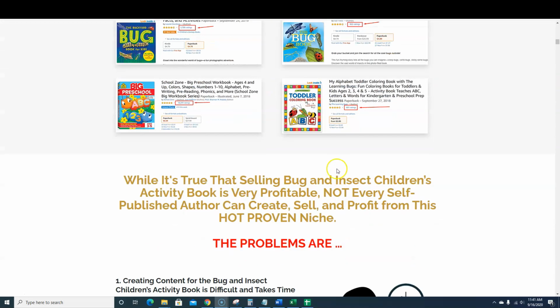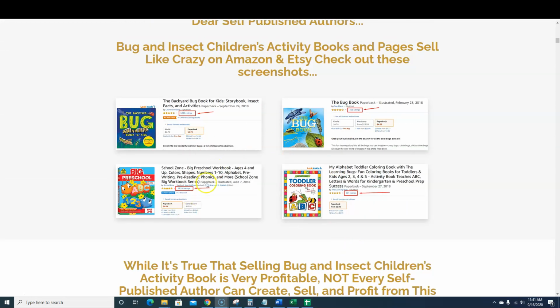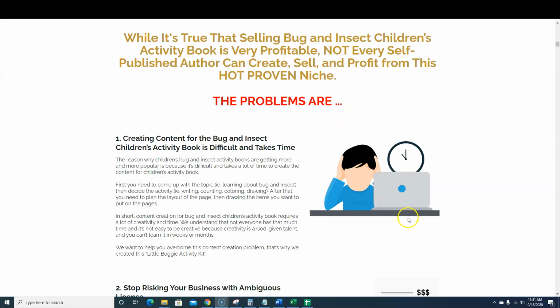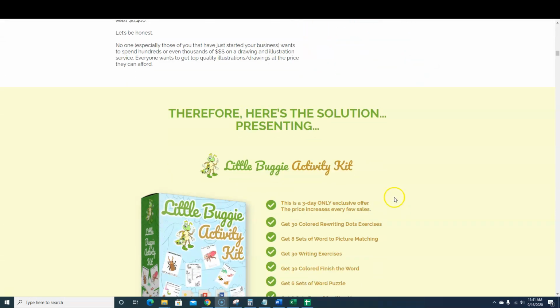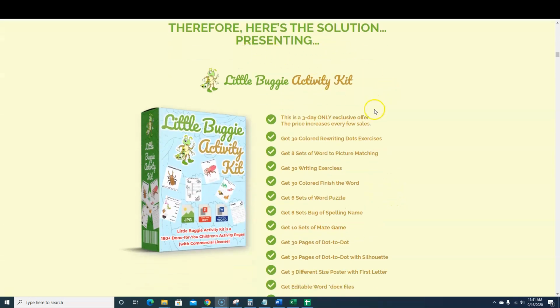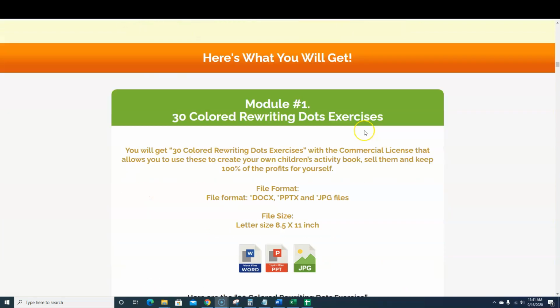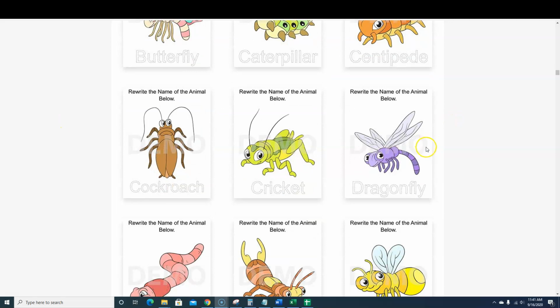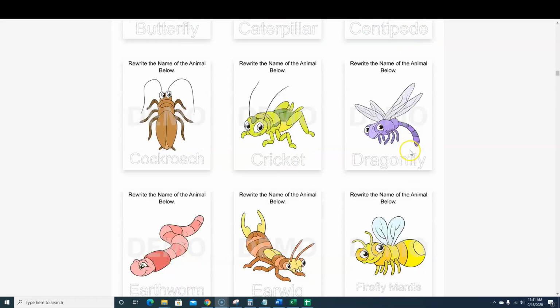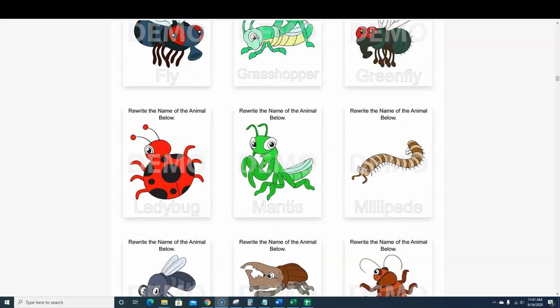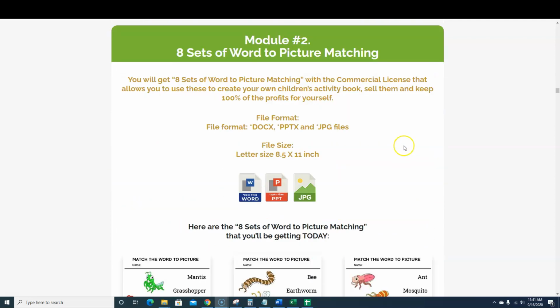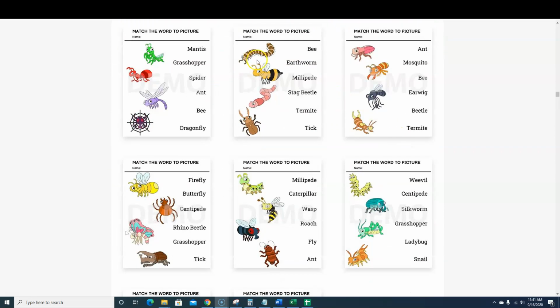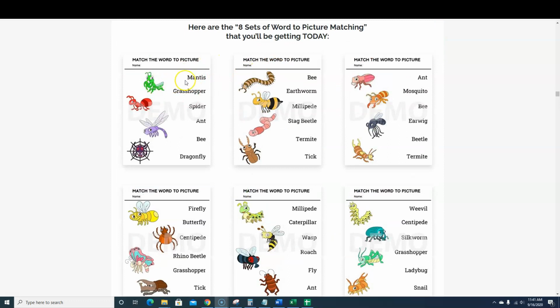And here are some of the things that I just showed you, how these really are selling. There is a niche for this. And if we keep scrolling down, here's some of the stuff that you get inside the kit. These are really awesome assets that they were able to create, and you can see the quality of what these can do.